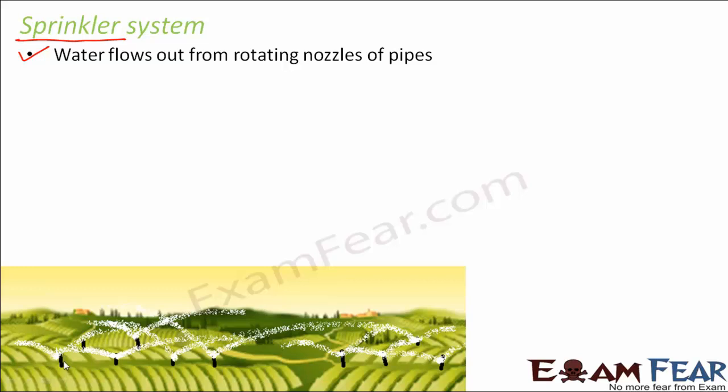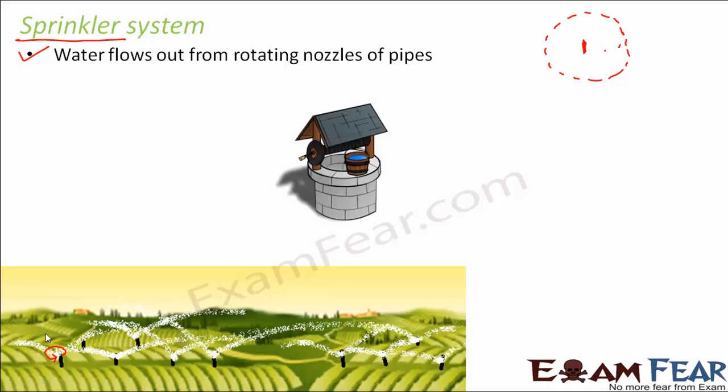Here you see, these are the rotating nozzles. It keeps on rotating, and as it rotates, the water coming out of it also rotates. Wherever the pipe is located, considering that as the center, all the area surrounding it will receive the water because the nozzle is rotating like this. Therefore, the water being thrown gets thrown in that entire circle. That is how the sprinkler system works.